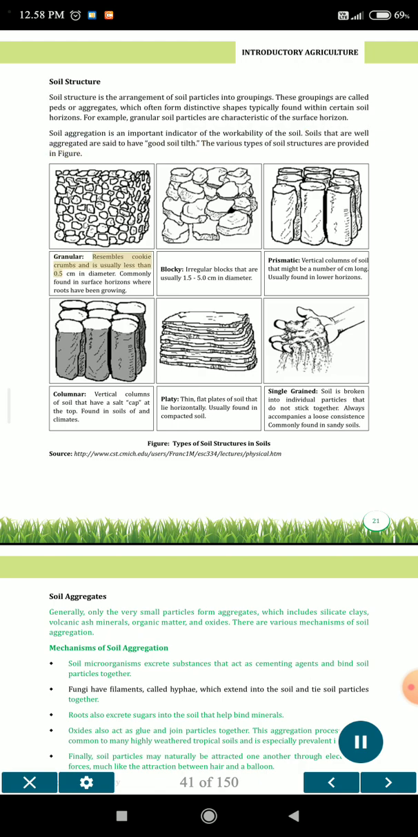Granular resembles cookie crumbs and is usually less than 0.5 cm in diameter. Commonly found in surface horizons where roots have been growing. Prismatic, vertical columns of soil that might be a number of cm long. Usually found in lower horizons. Blocky, irregular blocks that are usually 1.5 to 5.0 cm in diameter.